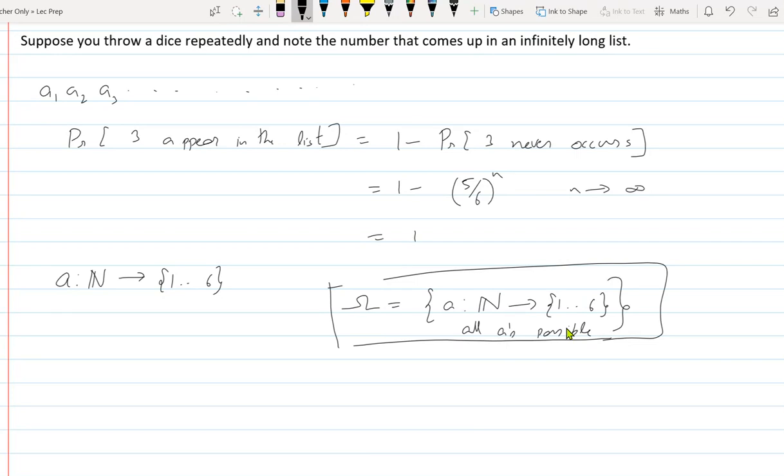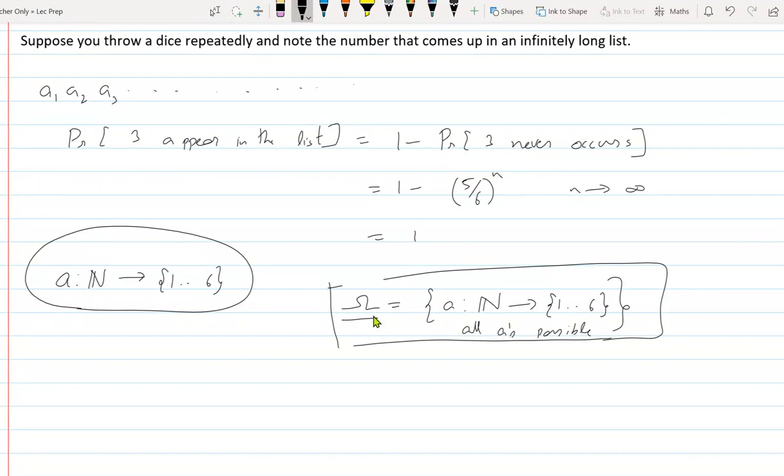I mean a, which is the natural number. Sorry, A is a function. Yeah, A is a function, N to {1 to 6}. So you are saying that omega is countable. Is that what you are saying? No, maybe I am not able to explain.